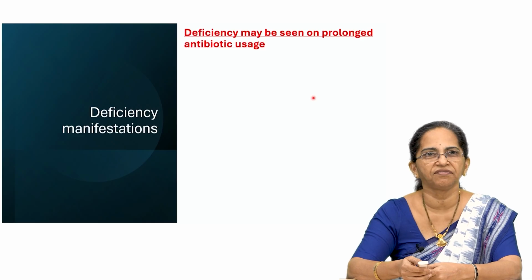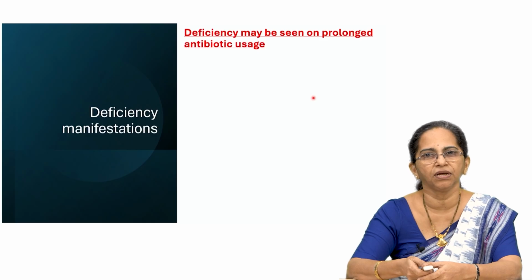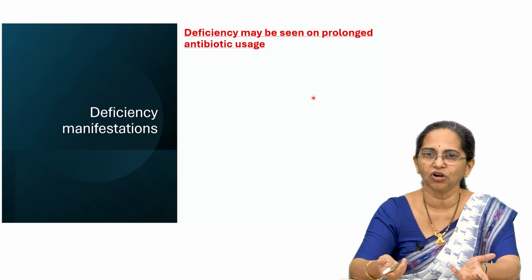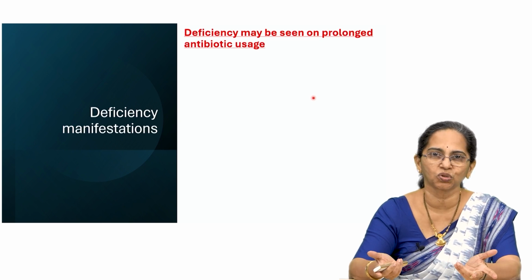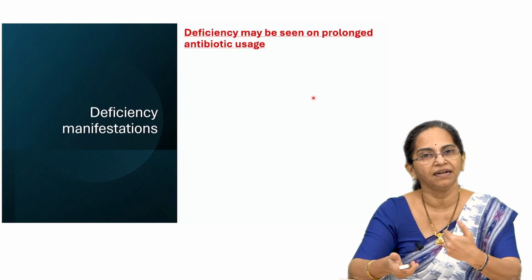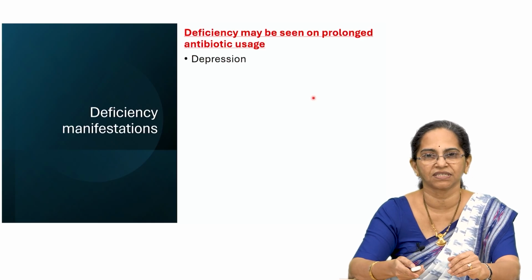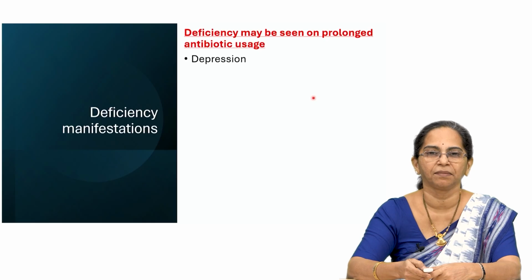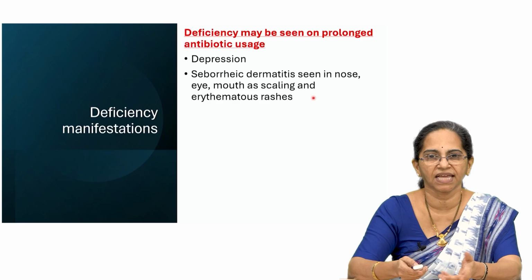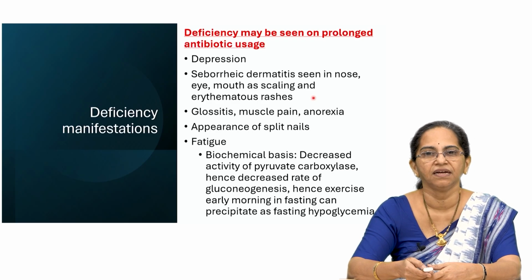So, what are the deficiency manifestations that are seen in biotin? Deficiency may be seen only on prolonged antibiotic usage. The reason is we produce it in the gut. So, we should not develop deficiency even if we do not eat the sources. But the problem comes when a person is put on antibiotics. When he is on antibiotics, the entire gut microbiota will be destroyed, and that is when we can have vitamin deficiencies. So, what are the symptoms? There can be depression, seborrheic dermatitis, eye and mouth scaling, rashes, glossitis, muscle pain, anorexia and fatigue.